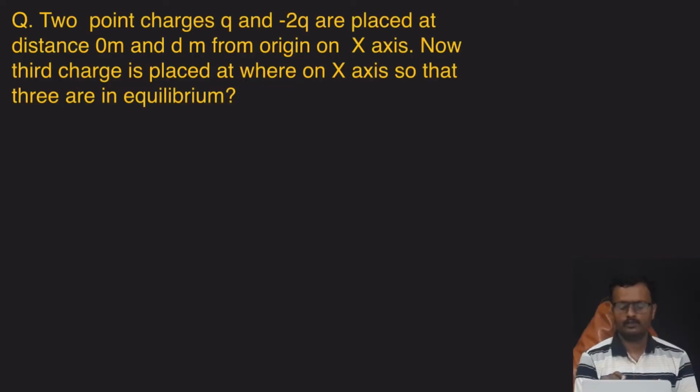Let's come to the questions. Two point charges q and minus 2q are placed at a distance 0 meter and d meter from the origin on the x-axis. Now the third charge is placed where on the x-axis so that all three are in equilibrium?